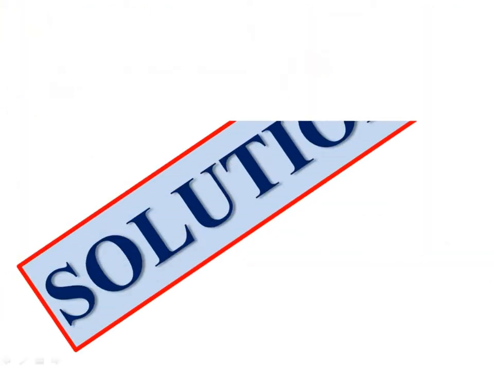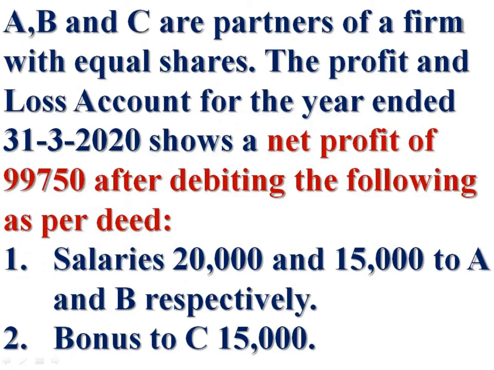Solution. We are given the net profit rupees 99,750 after debiting the following as per deed. We have to note one point here that all payments to partners are as per deed and net profit after debiting the following items is rupees 99,750. For the computation of business income, take the net profit of rupees 99,750 as base. Net profit as per profit and loss account 99,750.